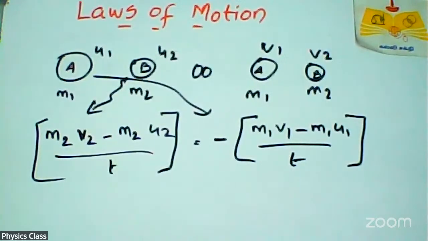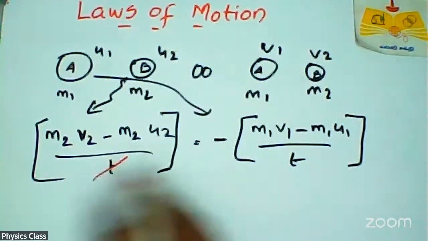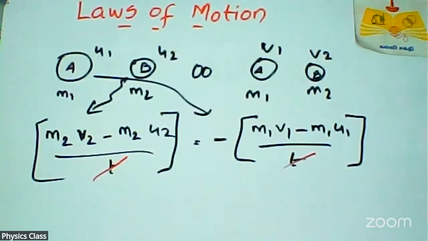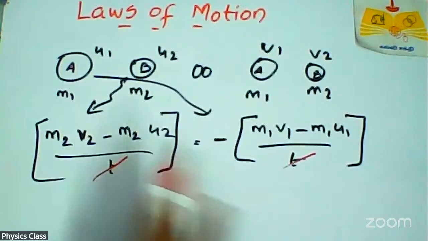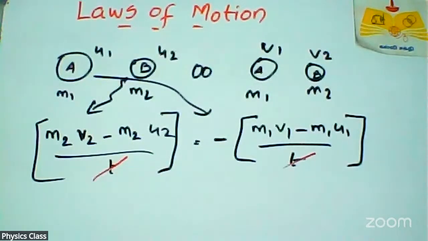Now you can solve this equation with basic steps. You can cancel that T, because T is on both sides for the same time interval.